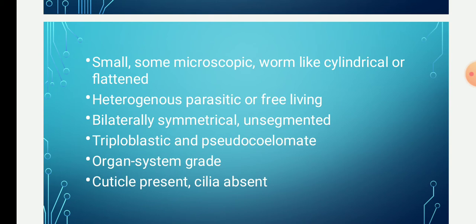In the organ grade of organization, the tissues aggregate together to form organs. For example, nephridia or protonephridia present in the excretory system.